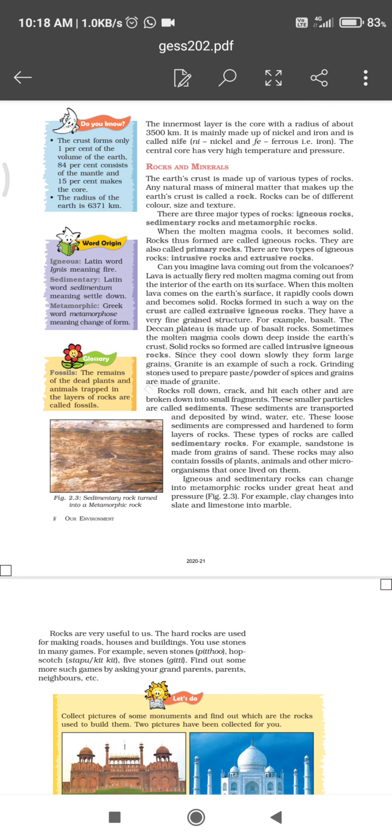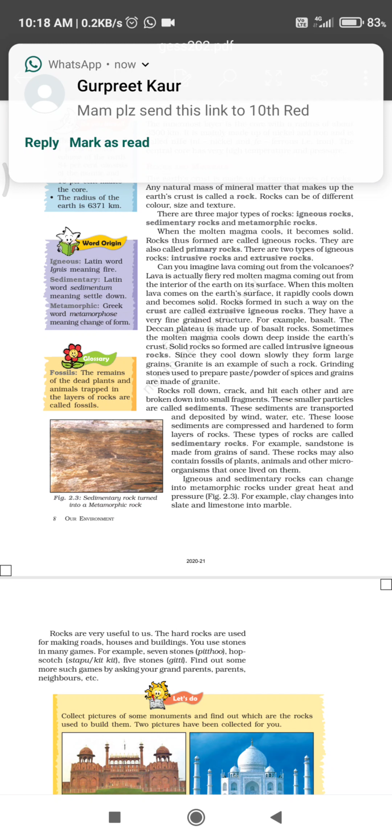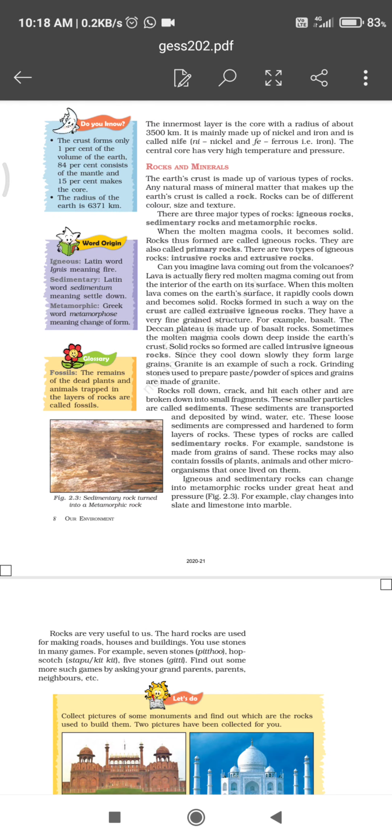And these sediments are transported and deposited by wind and water, and these loose sediments are compressed and hardened to form sedimentary rocks. Sandstone is an example of sedimentary rocks.